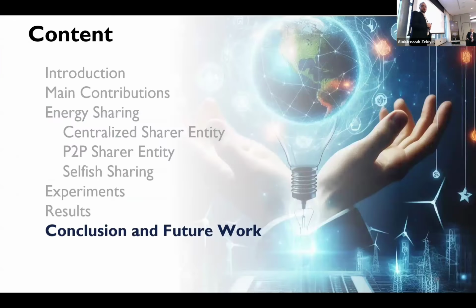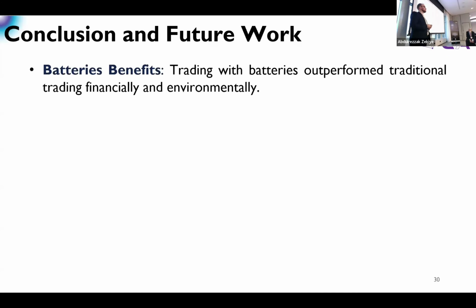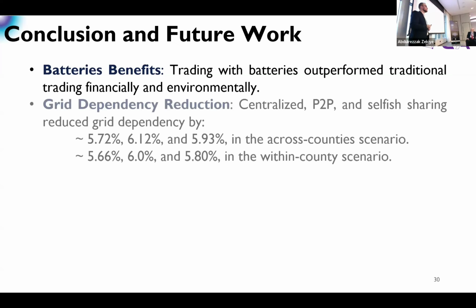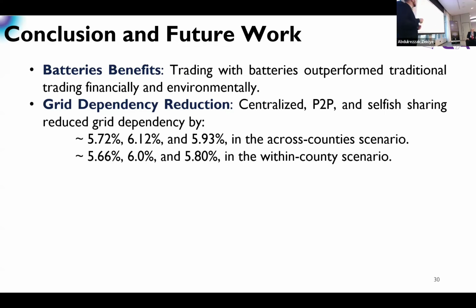As a conclusion, we can say that we have seen how batteries are beneficial in reducing dependency on the utility grid itself, and thus reducing the carbon footprint. We can see that as percentages between 5 point something and 6.12, reducing the amount that we get from the utility grid in the different sharing algorithms.